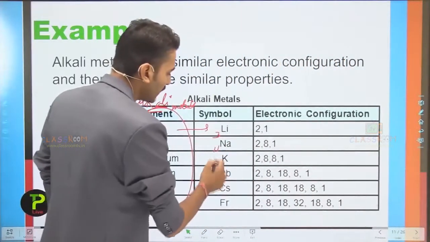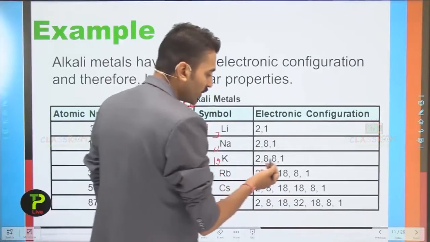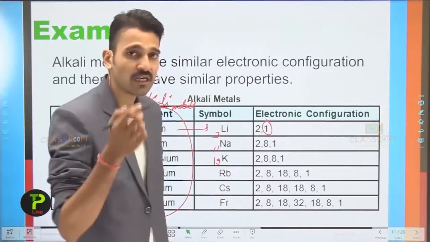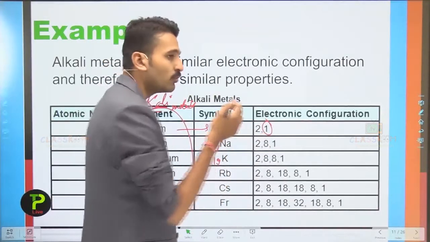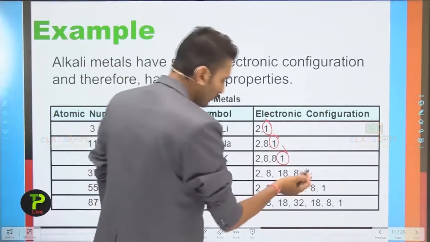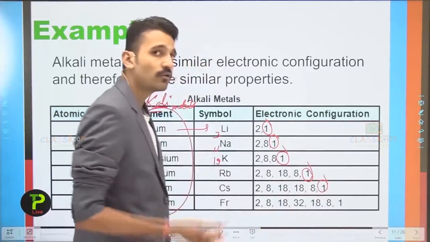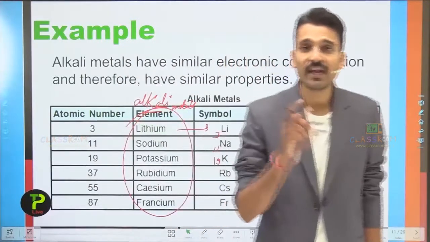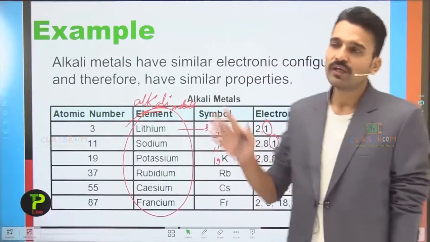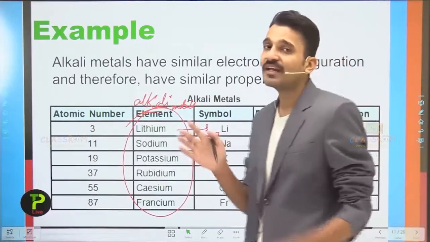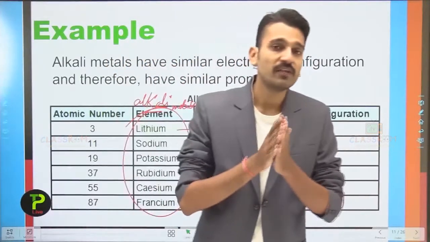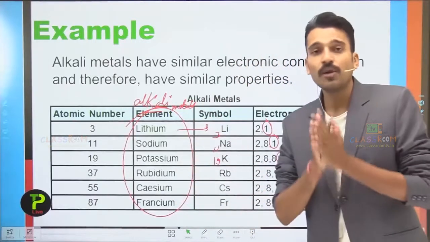And here you see for potassium it is 19. So what is the electronic configuration of potassium? It is 2, 8, 8, 1. So here you see in lithium the outermost shell electron, or the valence electron, is 1, while in the case of sodium it is also 1, in potassium it is also 1, in rubidium it is also 1, in cesium it is also 1, and in francium the valence shell electron is 1. So they all have the same number of valence electrons. It means that their chemical properties would be similar, and all these elements form a family because of the reoccurrence of their similar properties.